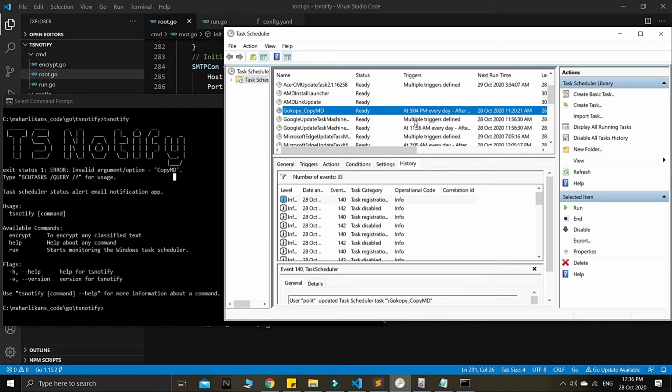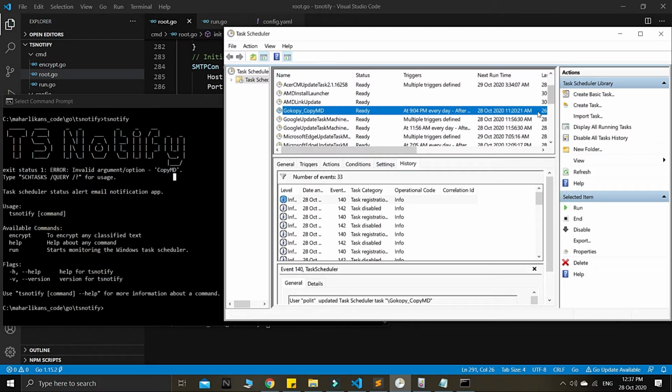So right now what I did is I created a new task, but the white space I removed and replaced with an underscore. So this is a bit of a limitation on this task scheduler item here.